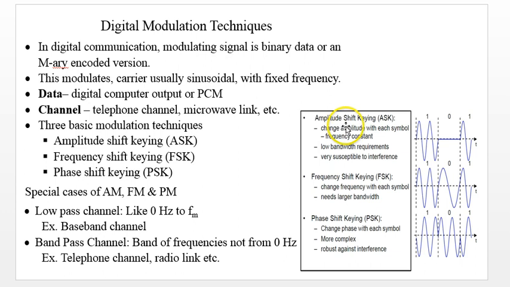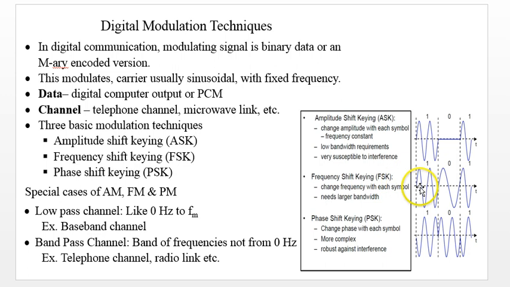We can very briefly see amplitude shift keying. Here we can say the data is 1 and corresponding to 1 we have some frequency carrier to be transmitted, and for 0 it is 0. The requirement for this ASK is a low bandwidth, and it's very susceptible to interference.